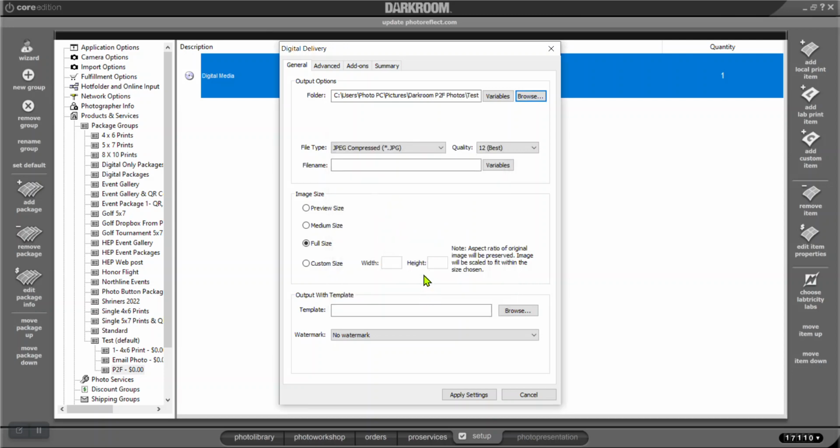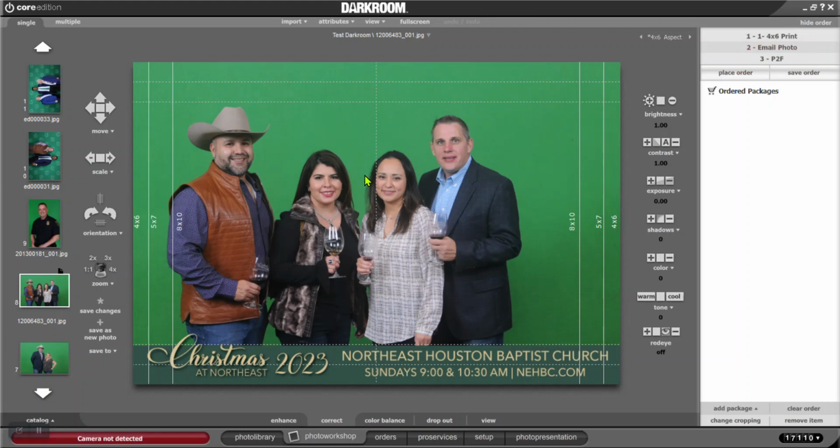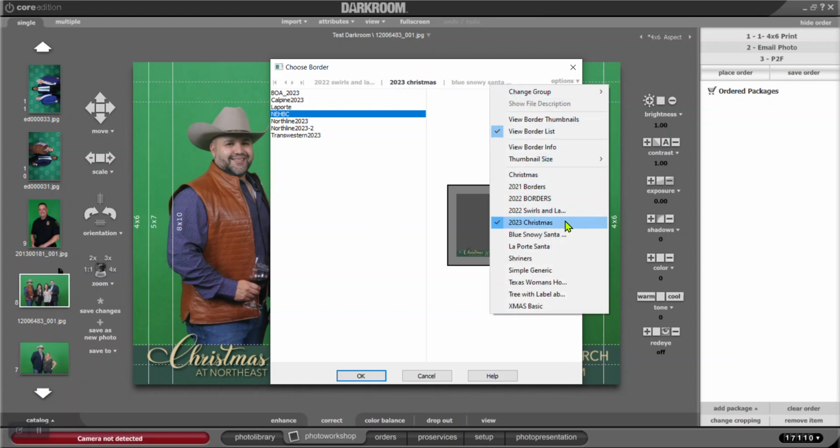And then again, whatever size you want. Don't worry about putting a template on there. And then hit apply settings. We'll go back to our photo workshop now. And let's get crazy. Let me see if I've got any green screen on this computer. I cleaned out a lot of stuff on here. I don't see any, but I normally have some. I probably got rid of all of them, so we'll just stick with this one.